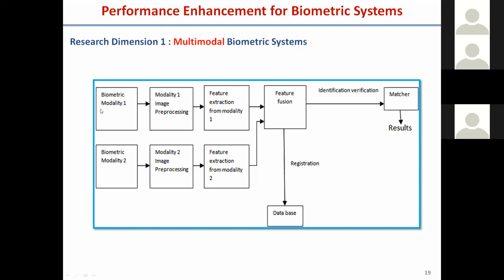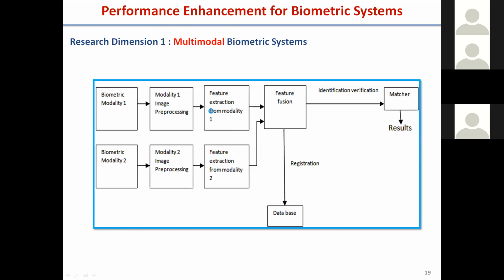Like I said, there is biometric modality one, then feature processing, then feature extraction from that modality. Then the second modality is also there, and we get its features, and then we must fuse the multiple modalities. That is one research dimension: how to fuse the multiple modalities. Now, there are four scenarios.